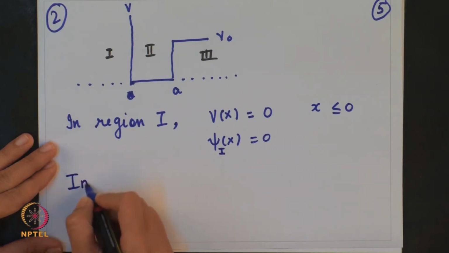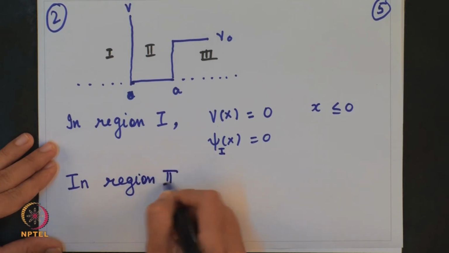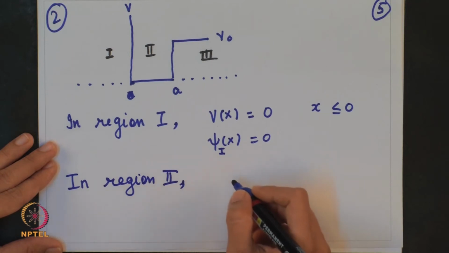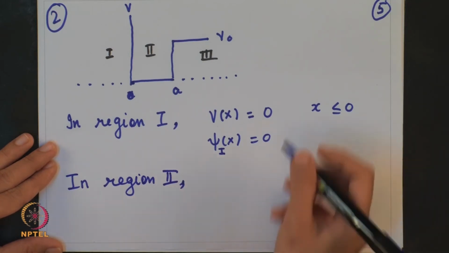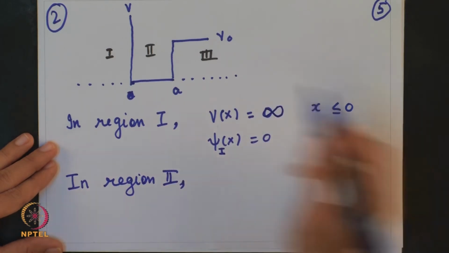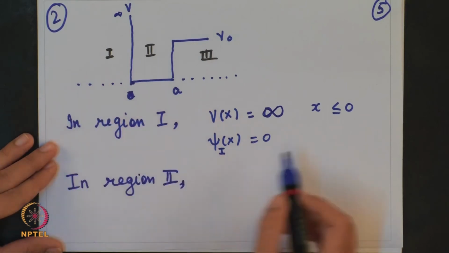Then in region 2, what can you say about the region 2? I am sorry, here we have V of x is infinity, because I have already drawn it here, V goes to infinity in region 1.